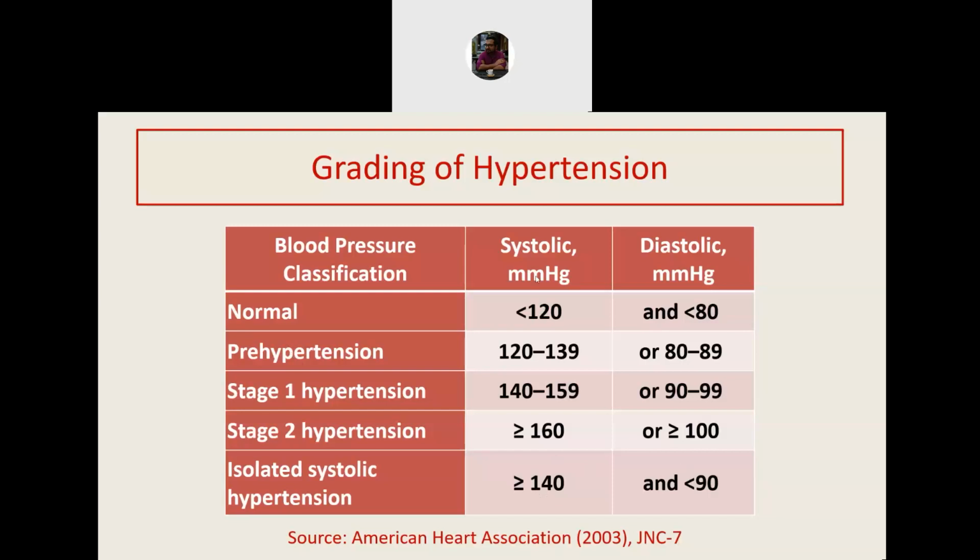Now, some people may have SBP in one category and DBP in the other category. The consensus is the higher category should be taken as the grade of hypertension. So if someone has a systolic BP in stage 1 level and diastolic BP in stage 2 level, then the stage of the hypertension will be stage 2 and not stage 1. That is irrespective of whether it is SBP or DBP.